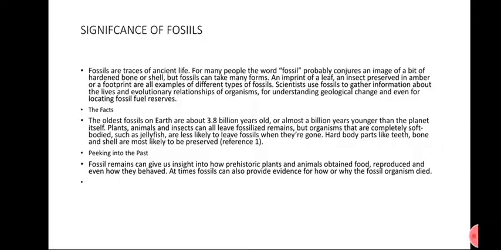But not every bone is a fossil, or not always are we talking about fossils. We are talking about some hard part. For example, the imprint of a leaf, a plant of ancient times, a fossil of a leaf of a plant which shows the imprint of anything. It can also be a fossil. And scientists use fossils to get information about life and the evolutionary relationships of organisms.